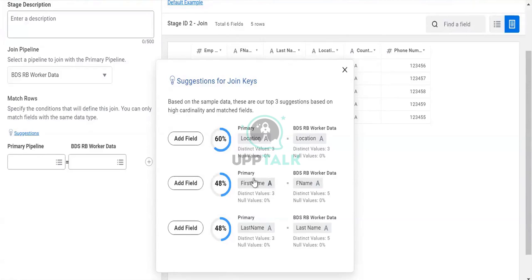Here it is checking that 48% of names are equal in both of them. I think it's because 3 names are here and 3 names are here, but additional 2 names are there. It is finding 40%. Also in terms of location, there are 3 distinct locations here and 3 distinct locations here. There is only one location which is unique. If you match it, then it will find 100% match.